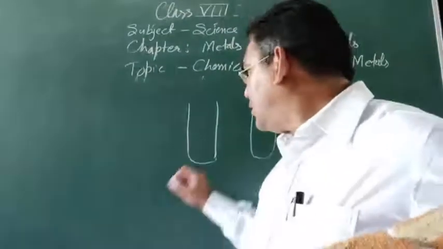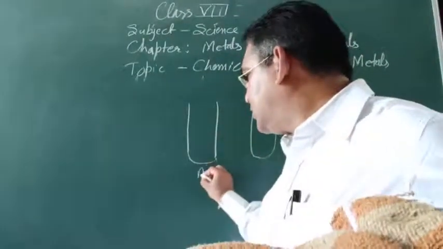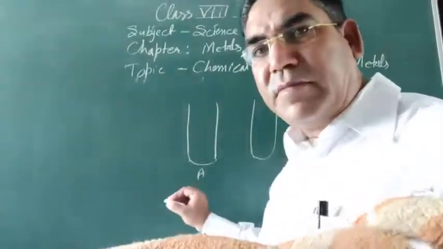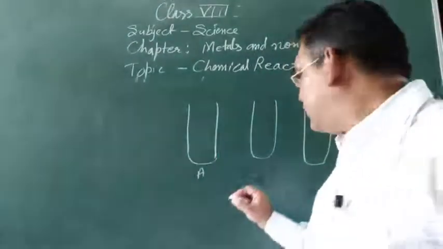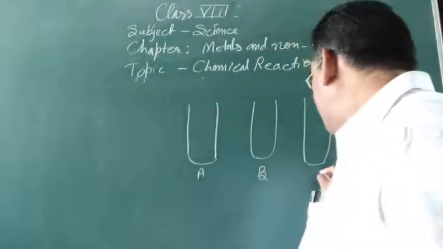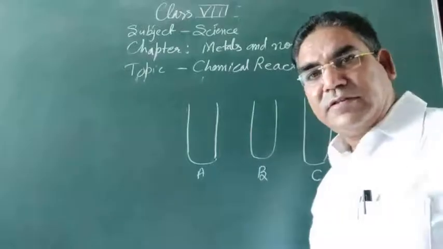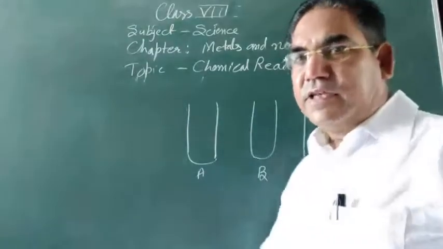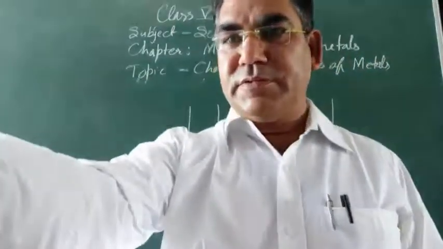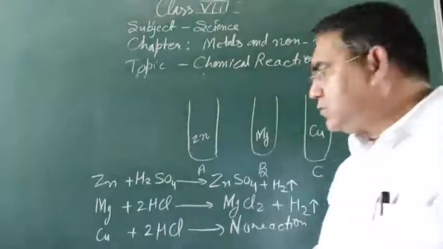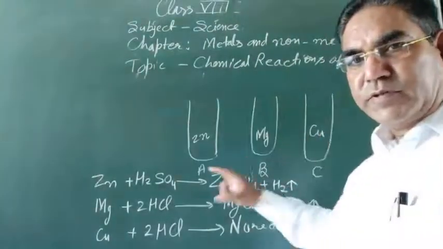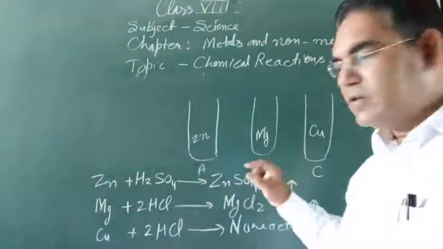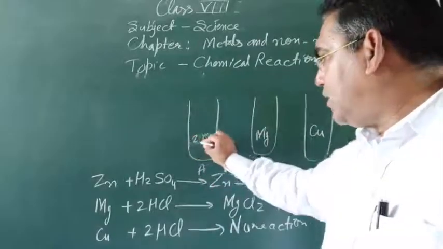Now, this is test tube A. I mark this one as A, this is B, and this is C. These are the 3 test tubes, marked A, B, C. In the first test tube, I have taken zinc.